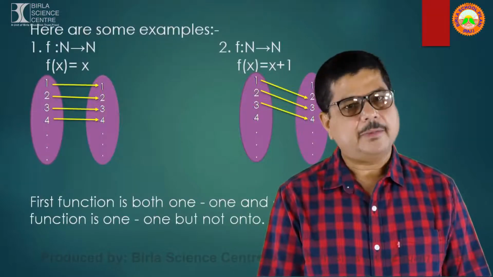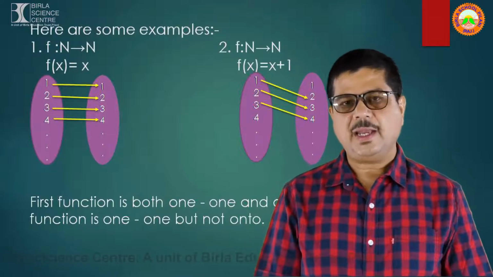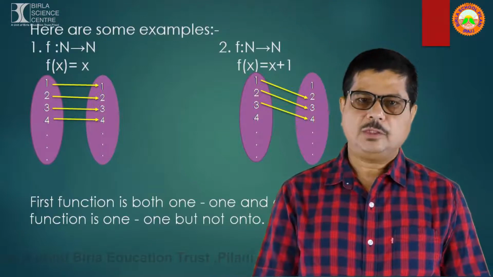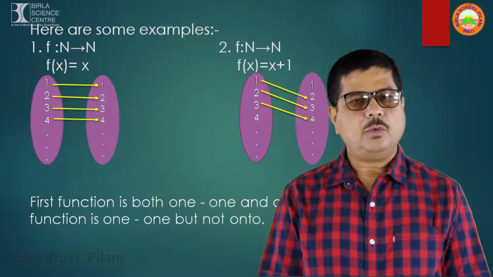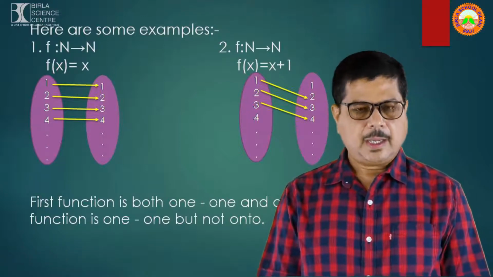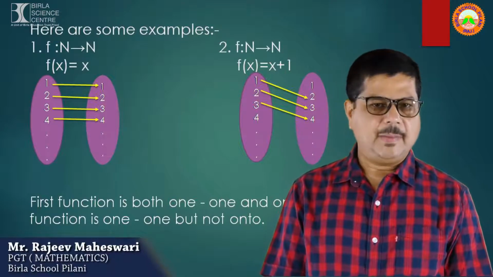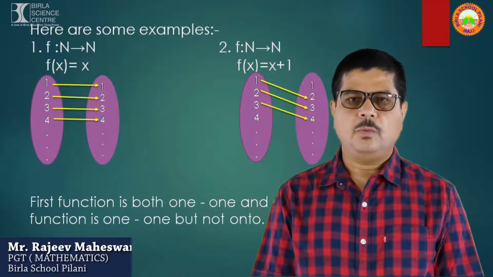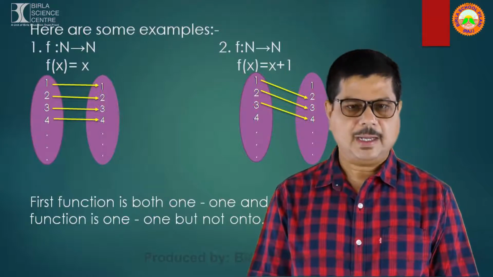Here I have taken a few examples. First example, f is the function N to N. N to N means natural number is the domain and natural number is codomain. f(x) equal to x. Second is f: N to N and f(x) equal to x plus 1. Here we find that in the first function, every element of set A is uniquely associated to single element of another set, that is set B, again a natural number.